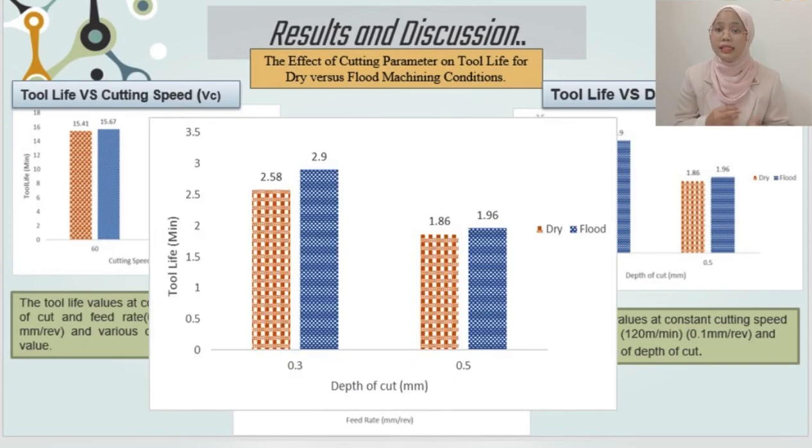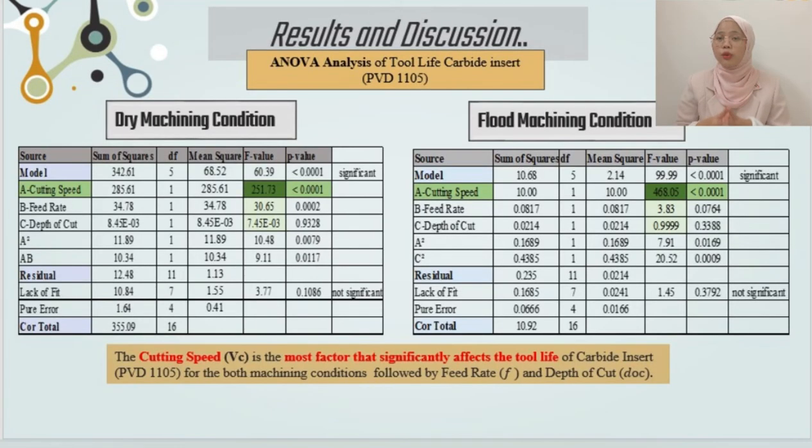When the depth of cut is 0.3 mm and 0.5 mm, with the cutting speed of 120 and 0.1 feed rate constant, increasing the value of depth of cut will affect the longest value of the tool life. This statement is supported by Sivarao Chakrada 2020, where the greatest tool life occurs at the lower feed rate and depth of cut condition. From the ANOVA analysis of the tool life of Carbide insert PVD 1105, the result